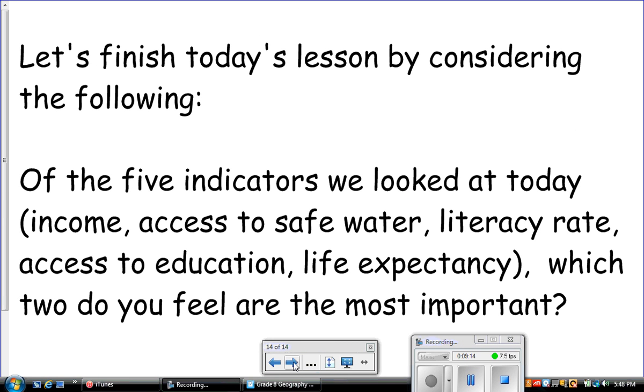Okay, so let's finish today's lesson by considering the following. Of the 5 indicators we looked at today, income, access to safe water, literacy rate, access to education, and life expectancy, which 2 of these 5 indicators do you feel are the most important? You want to put the video on pause to consider your answer because we will have a little debate about this in tomorrow's class.